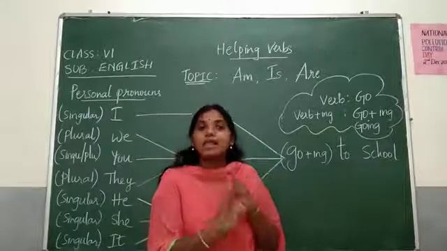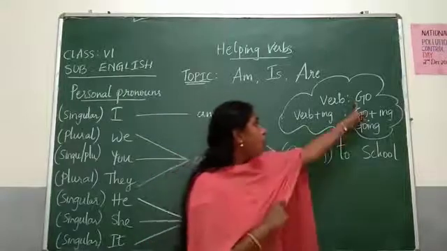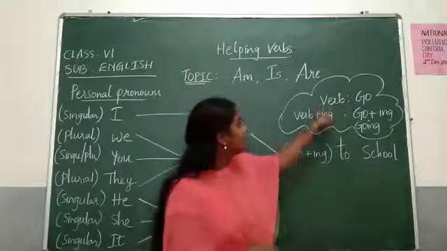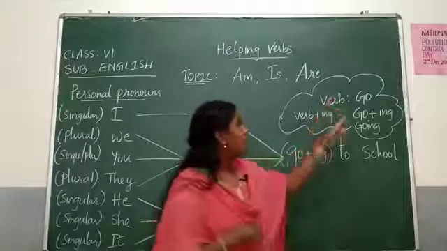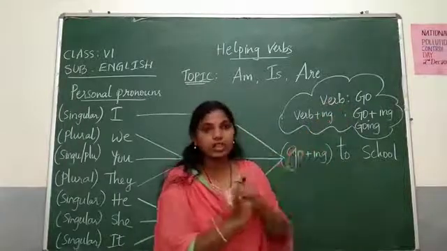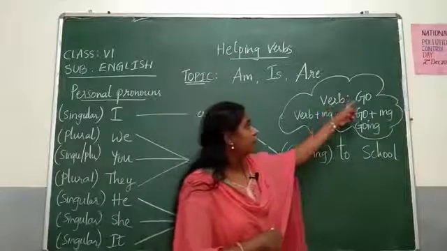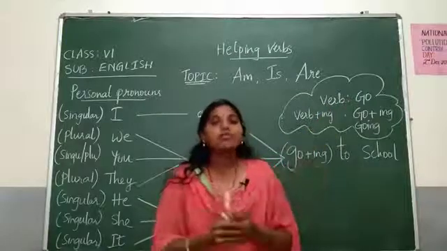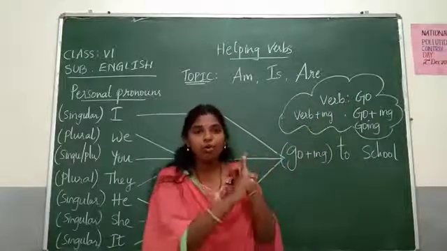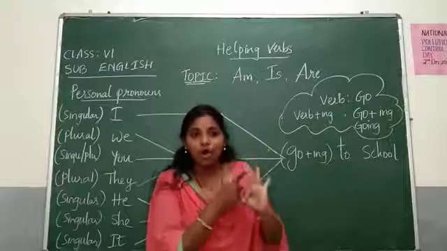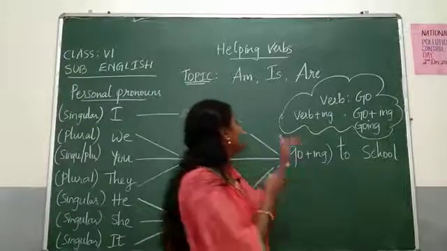For example, let us take the verb go. Go means vellu in Telugu. What are the forms of the verb? Go, went, gone, going.